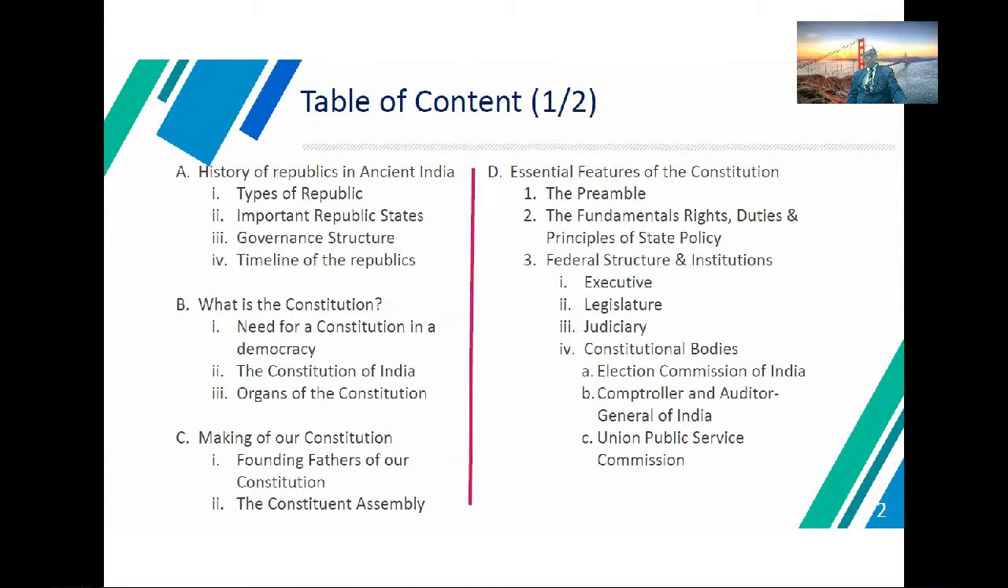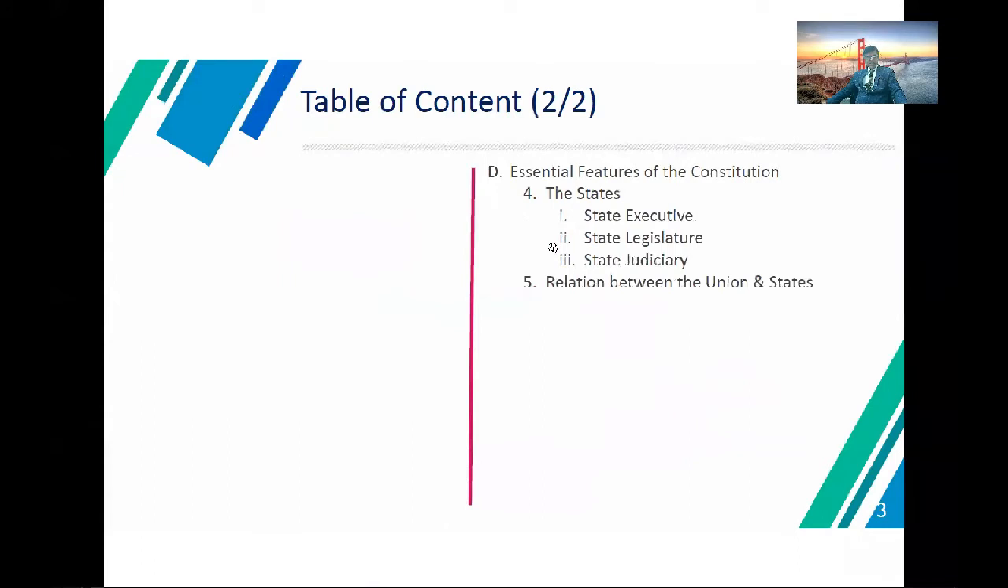the fundamental rights, duties and directive principles of state policy, federal structure and institutions, executive, legislature, judiciary, constitutional bodies, especially Election Commission of India, Comptroller and Auditor General of India, Union Public Service Commission, and all about the essential features of the constitution like the state executive, state legislature, and judiciary. Relation between the Union and States.